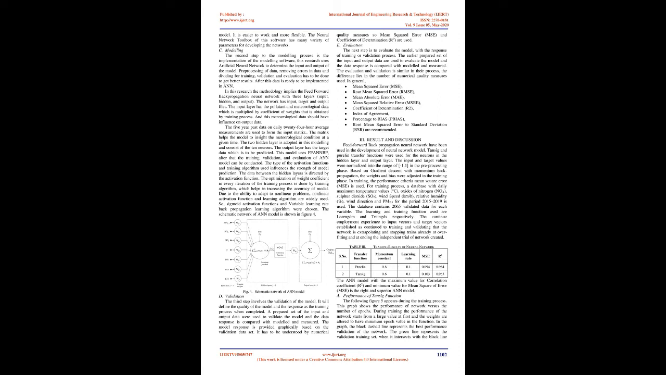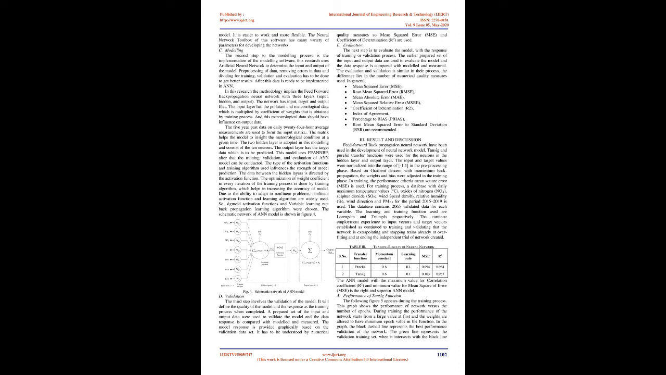In this research, the methodology implies a feed-forward back propagation neural network with 3 layers: input, hidden, and output. The network has input, target, and output files. The input layer has the pollutant and meteorological data, which is multiplied by coefficients of weights obtained by the training process. And this meteorological data should have influence on the output data.